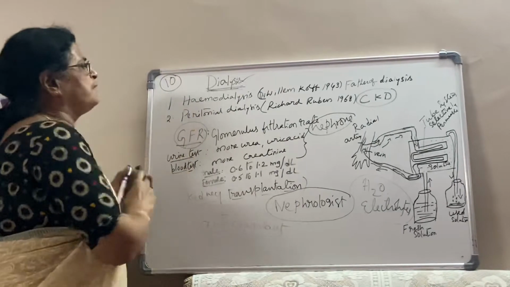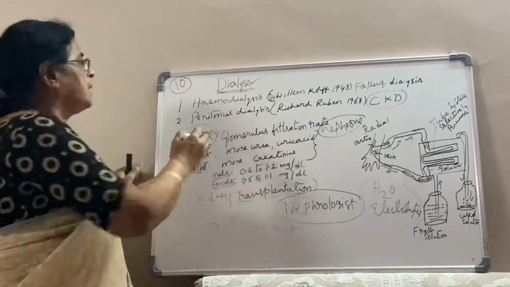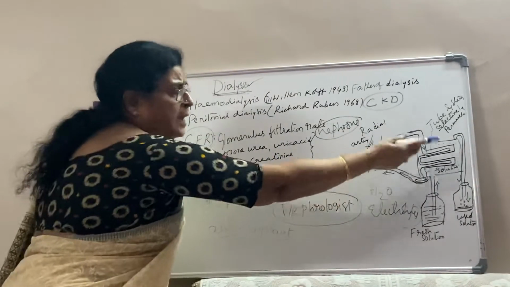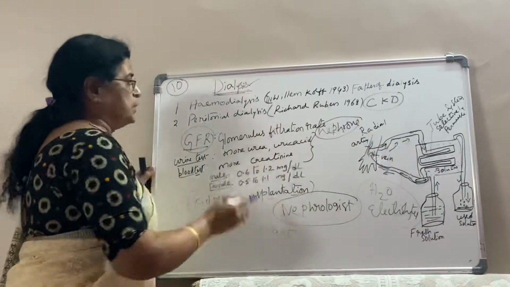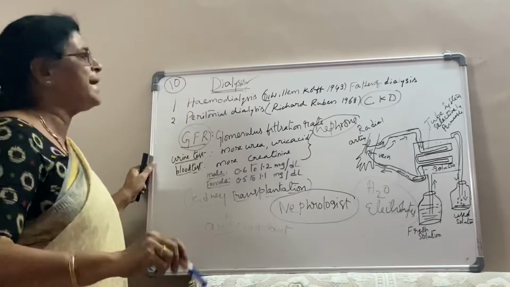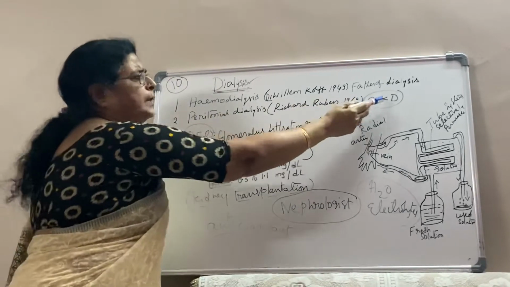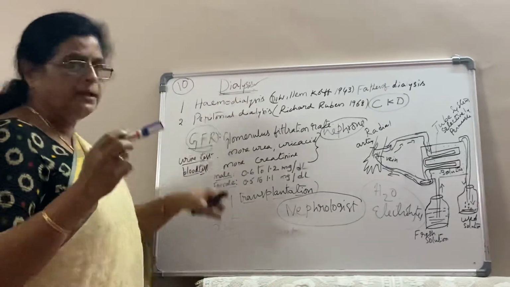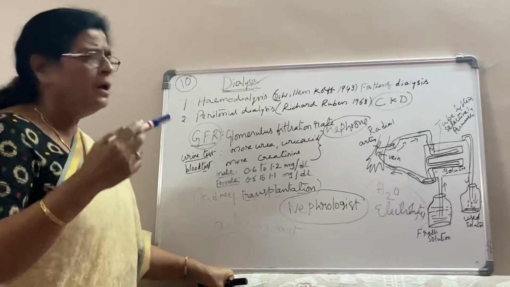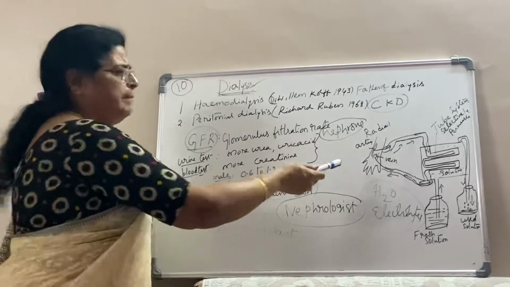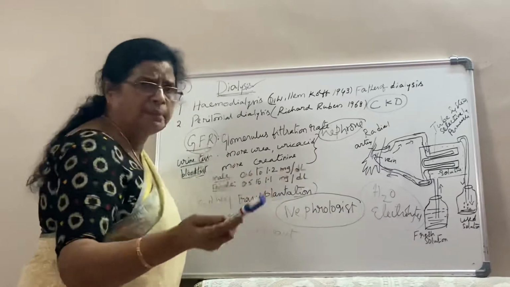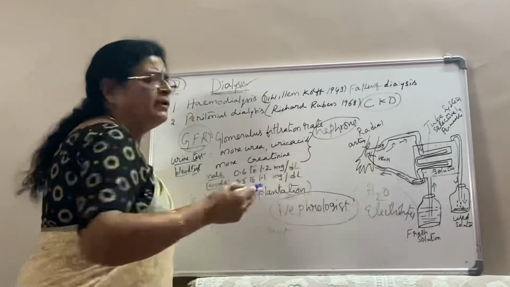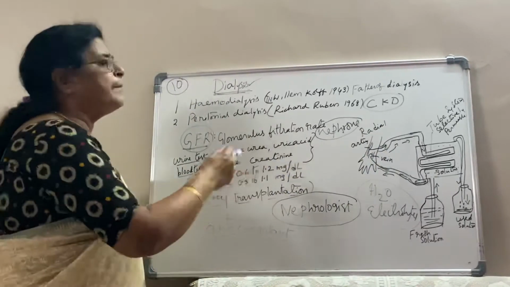What is the major difference between hemodialysis and peritoneal dialysis? Hemodialysis is done outside the body. The blood is taken out of the body, purified in the tank and again introduced. But peritoneal dialysis is done inside the body. Chronic kidney disease patients often need to do it regularly. And this dialysis depends upon the percentage of the kidney damage. It may be once a week or twice a week, or on a regular or daily basis, or some people will go for a monthly basis. Like that, the time interval will be different in different patients depending upon their condition and